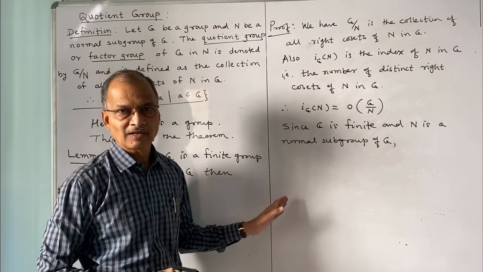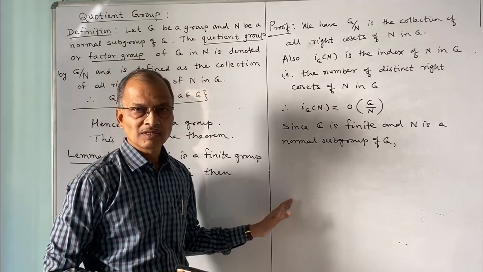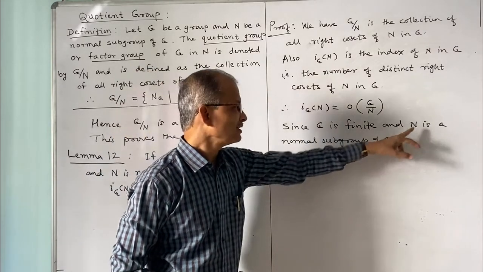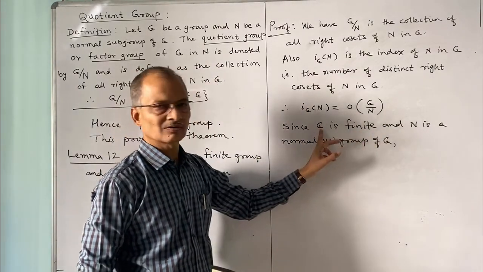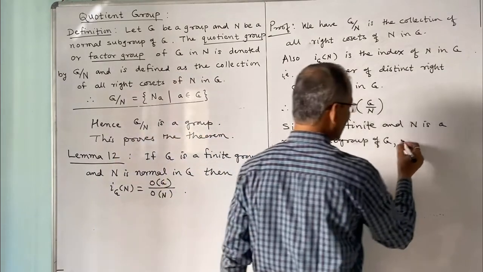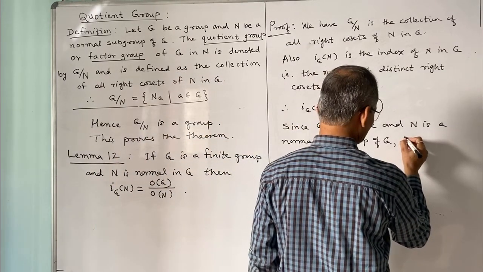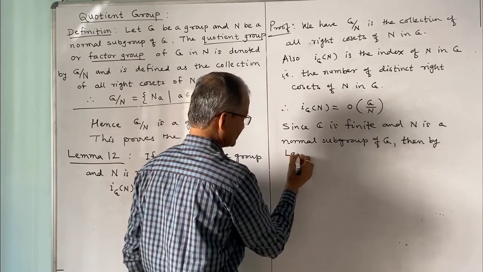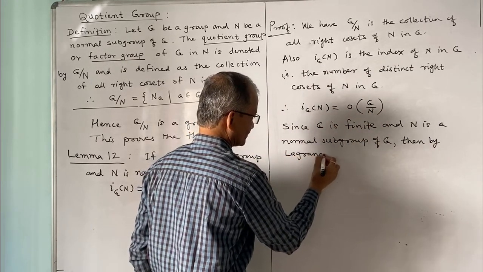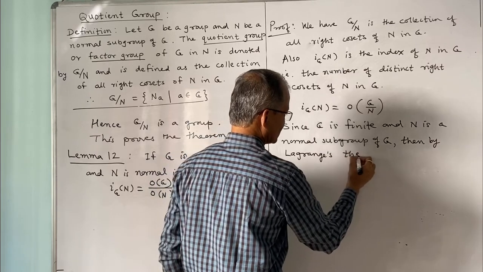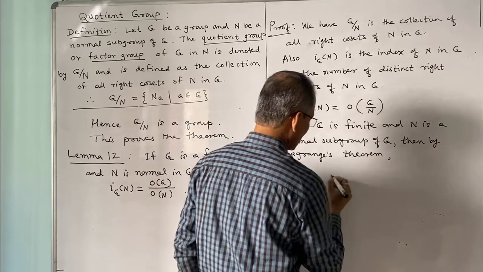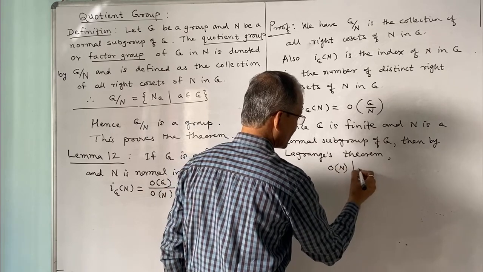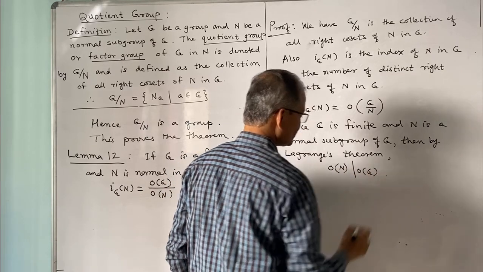If G is finite and H is a subgroup of G, then order of H divides order of G. So here N is a subgroup, so by Lagrange's theorem, order of N divides order of G.